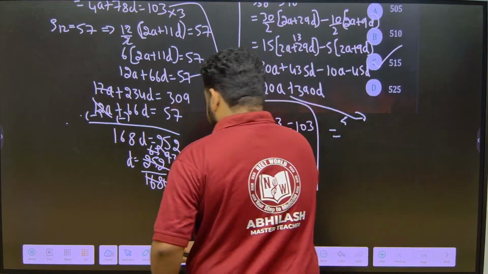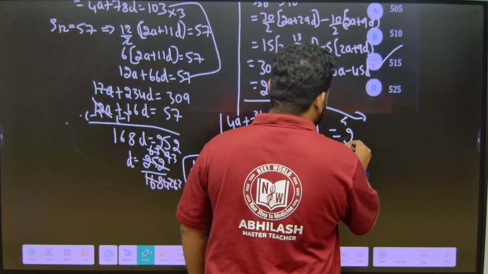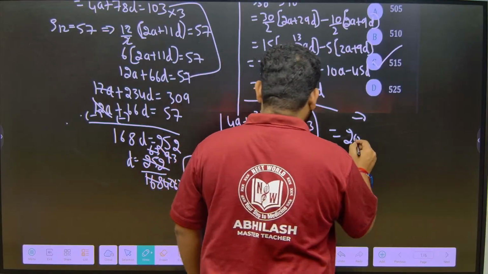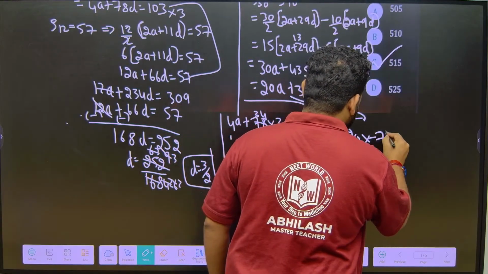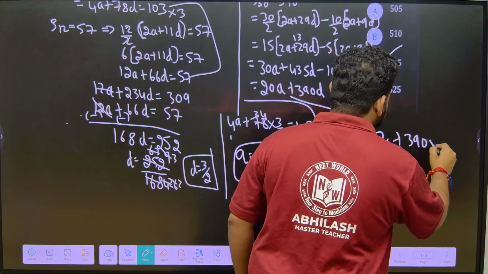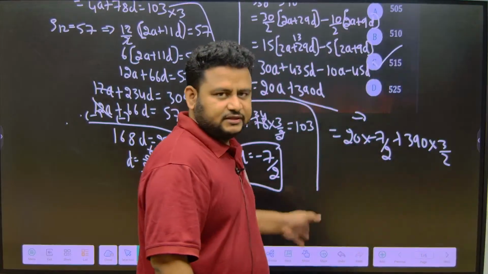This is what we got: 20A plus 390D. So 20A is what? A will be nothing but minus 7 by 2, plus 390D. 390 into D is what? D, what we got? We got it as 3 by 2. Okay, so there was a minor error.